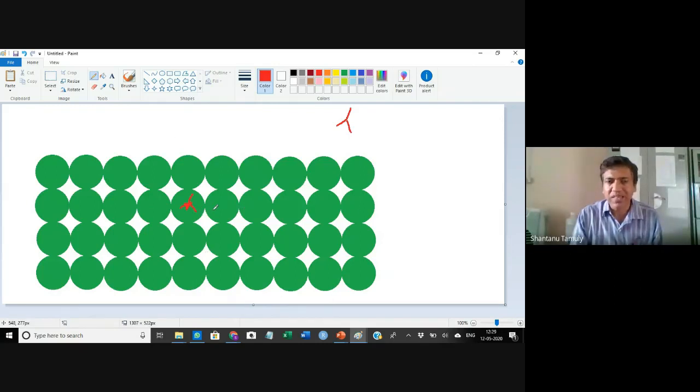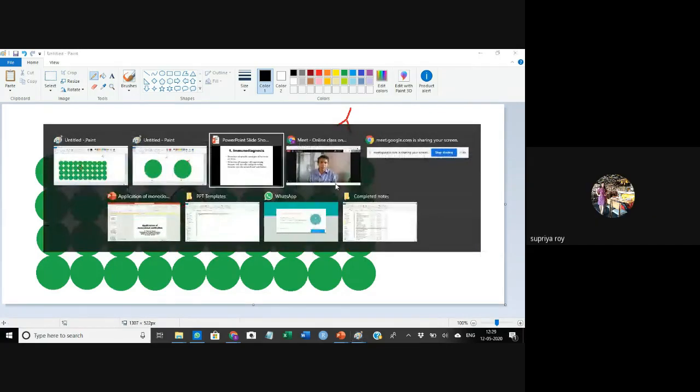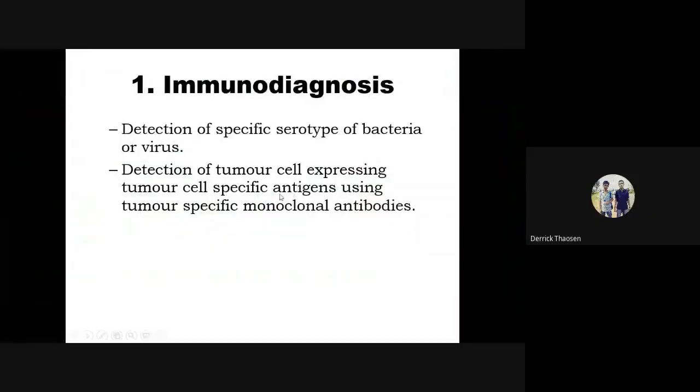From that, you will come to know that this particular cell is a tumorous cell, because you have seen that your monoclonal antibody is specific for the tumor specific antigen. It bound here, and it will not bind the others because these are normal cells. Am I clear? Yes, sir.